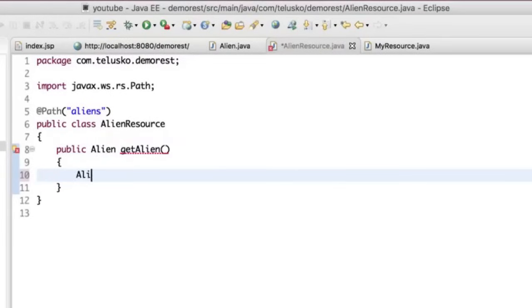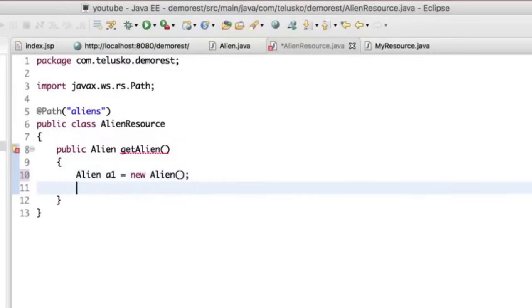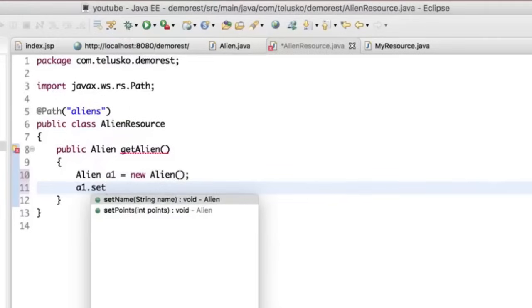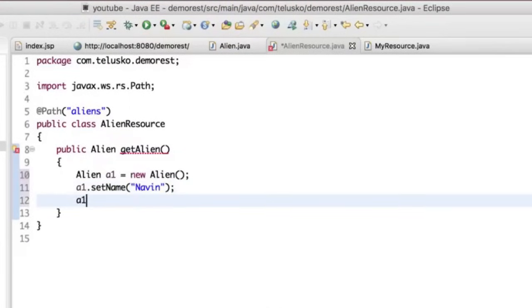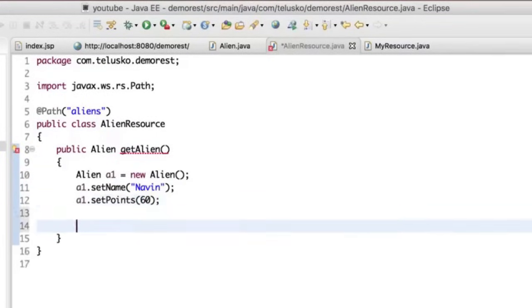So we have to create an alien object. We'll say Alien a1. Again, you can go with any name, doesn't matter. We'll say new Alien, and let's assign some values there. I will say a1.setName. I will assign my own name, Naveen, and I will say a1.setPoints. Let's say I'm assigning 60 out of 100. I want to return this object, and the way you can do that is by simply saying return a1, and that's it. Your job is done here.